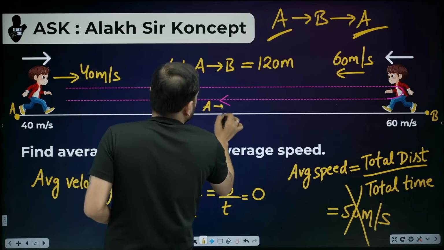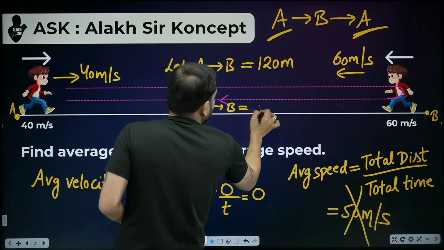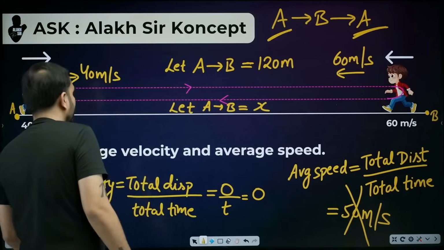Let A to B be equal to X. The result will be the same. Now, let me show you.